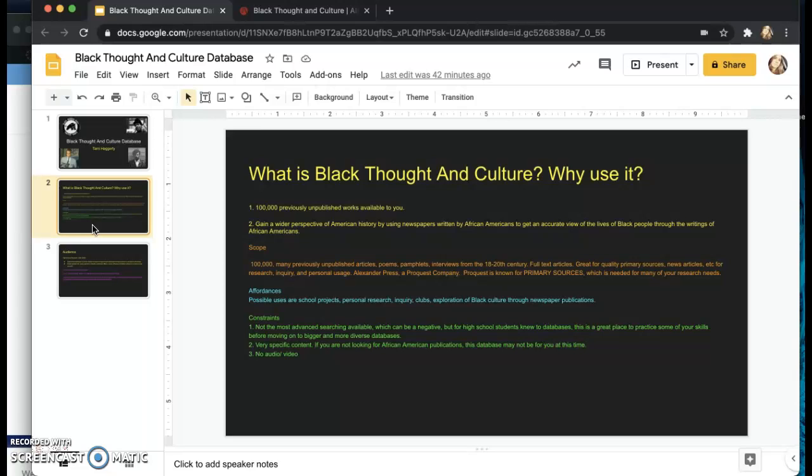Affordances: you can use these for school projects, personal research, inquiry clubs, etc. And the constraints is that it's not the most advanced searching available, but for high school students, I think this is wonderful for you to practice your skills before moving on to more complicated and diverse databases. It is very specific content, so if you're not looking for African American publications, this may not be the database for you at this time. And there is no audio or visual content on this database, but there is wonderful full text articles and photographs for you to view.